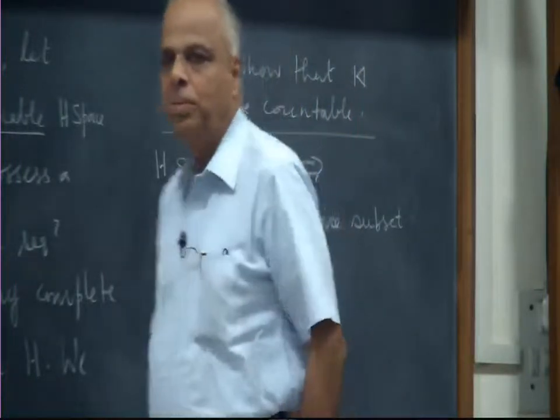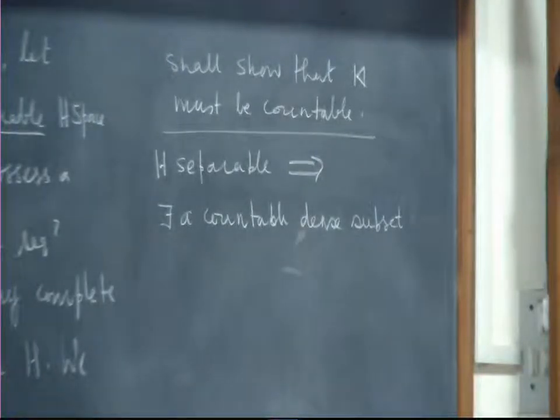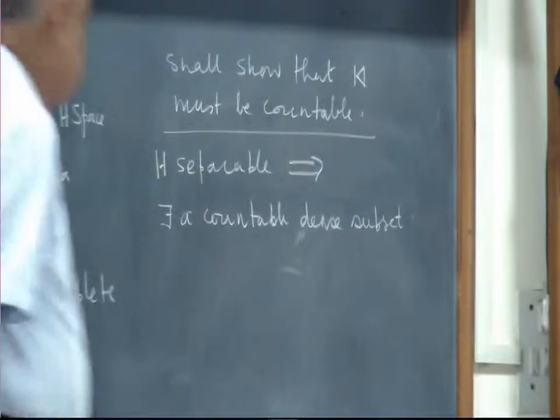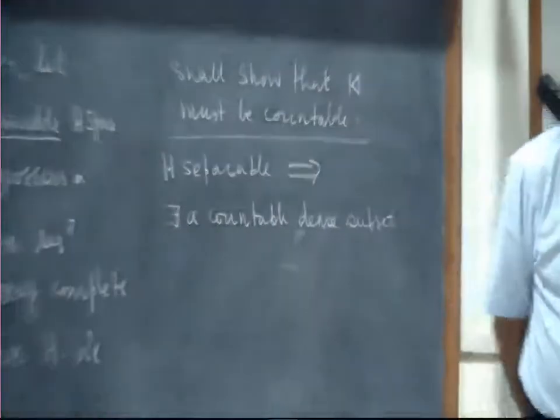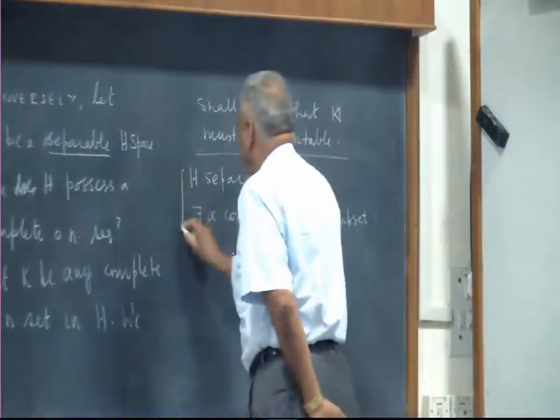That is all separability means. Dense means things can be approximated as closely as you want from this set. Countable means it is the smallest infinity we can think of. So there must be a countable dense set. Okay, what are we trying to do? This is given. So this is what we have.